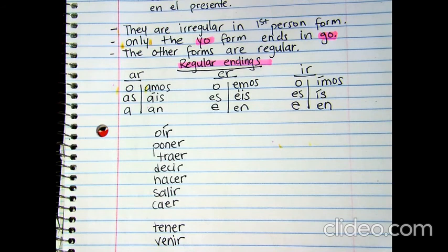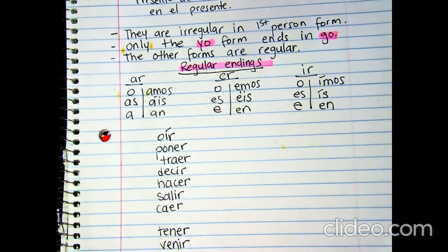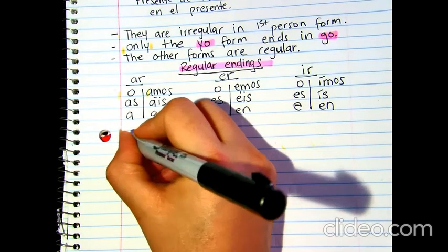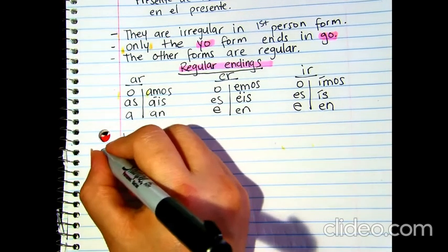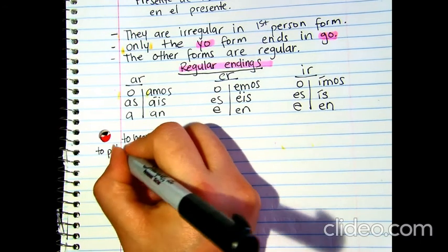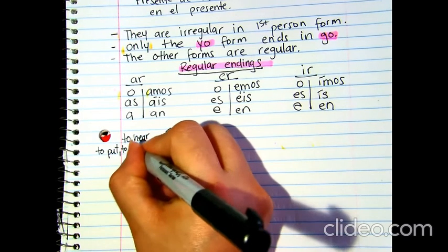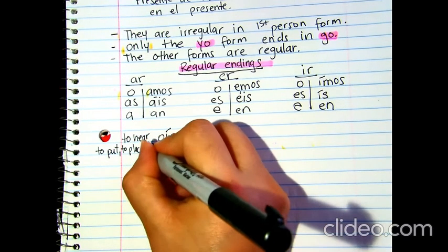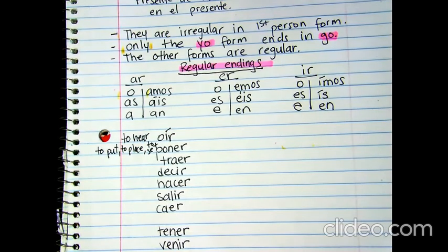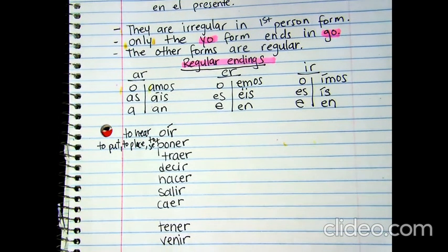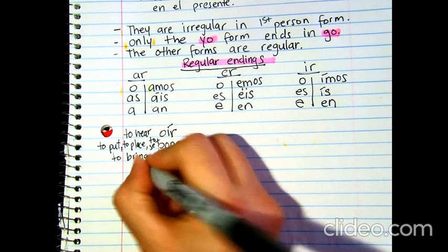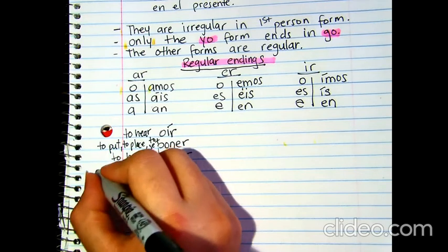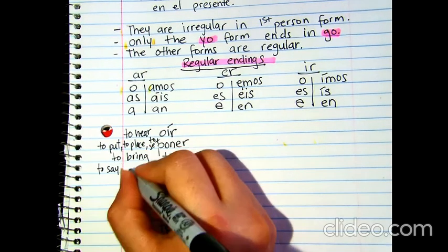Okay? So, oír, you already know that oír is to hear, right? Poner is to put, to place, to set, right? Traer is to bring. Decir is to say, to tell.